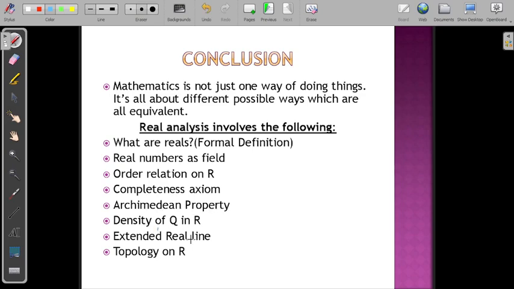Density of Q in R, what exactly is the meaning of density of Q in R, and the extended real line or real number system, and some topology on R, especially point set topology. So these are all concepts which come under real analysis. These are all basic concepts. Later you will have sequences, series, convergence, metric spaces, which are extended concepts.